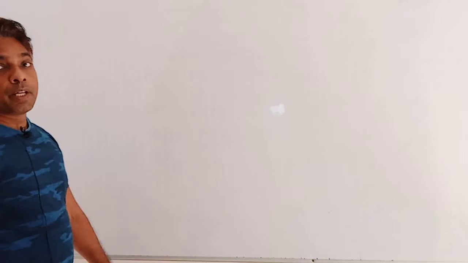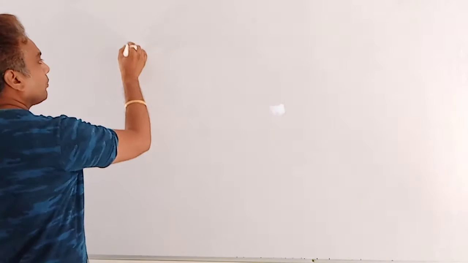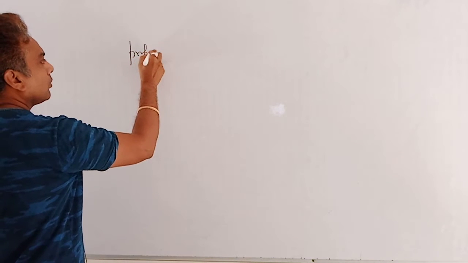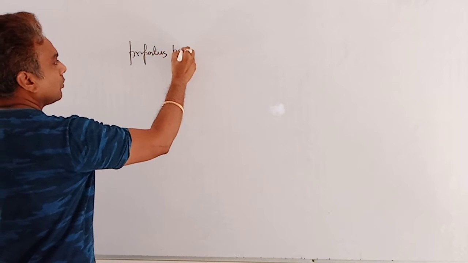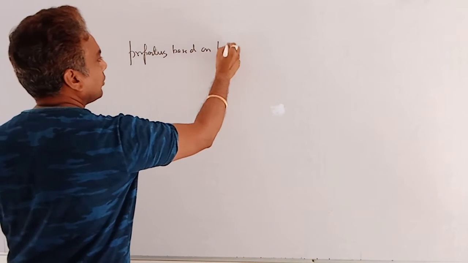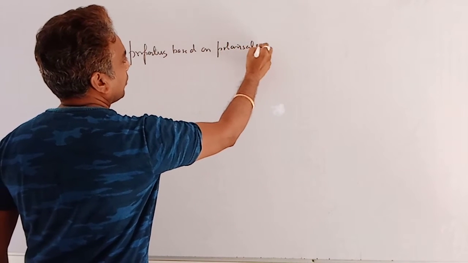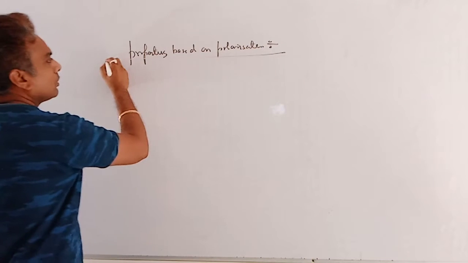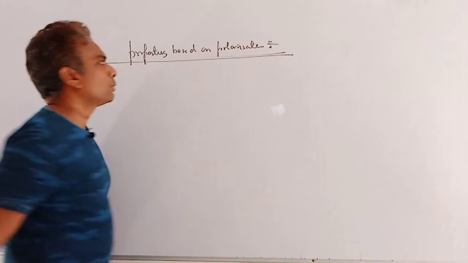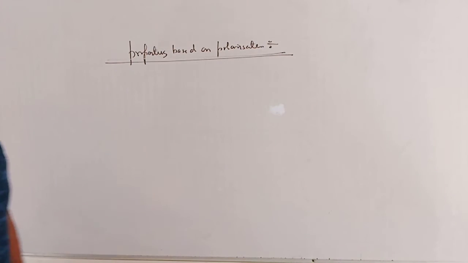Now, the properties based on polarization or deformation. So, which property is based on polarization or deformation?